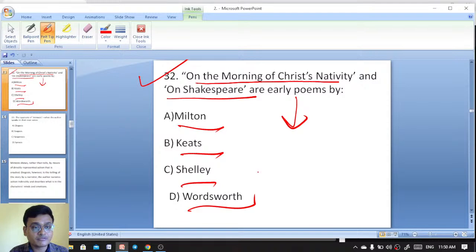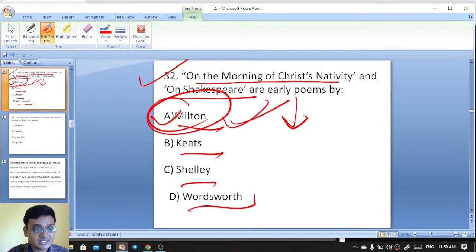On the Morning of Christ's Nativity and On Shakespeare. Christ's Nativity, so it is Milton. It is not Keats actually. It is Milton. Milton is the right answer. On the Morning of Christ's Nativity and On Shakespeare, these are early works by Milton.